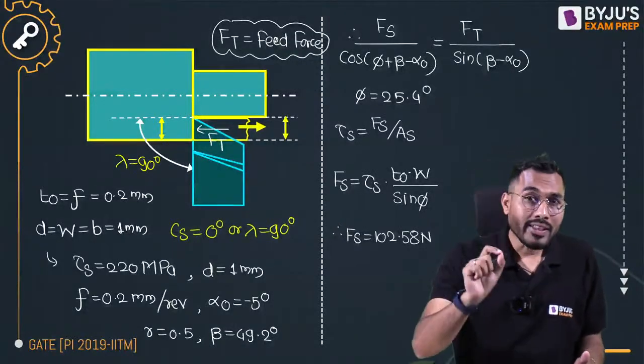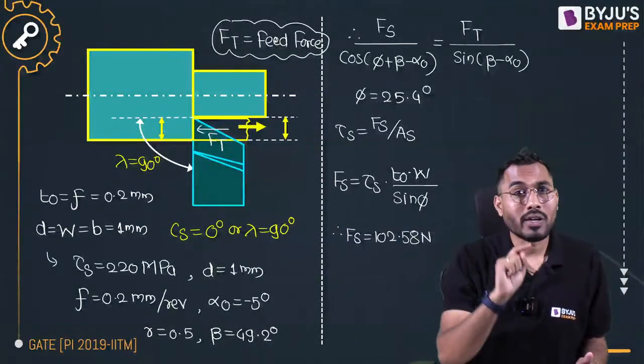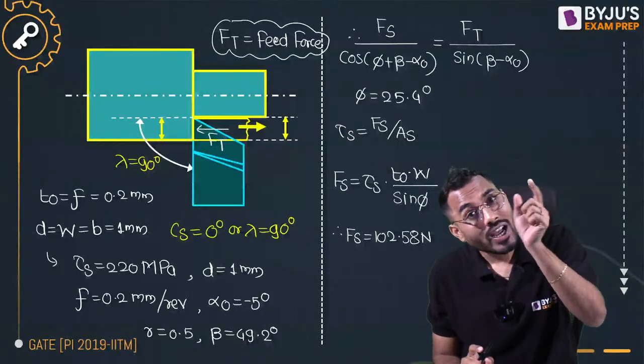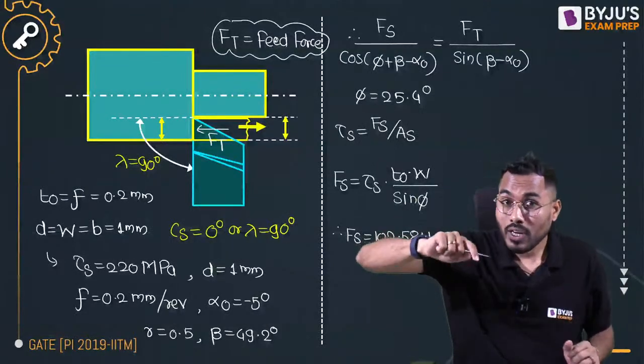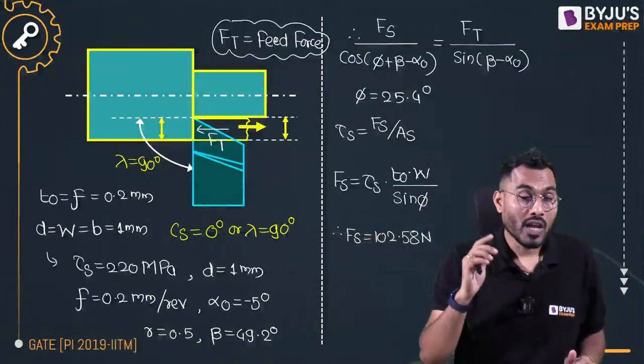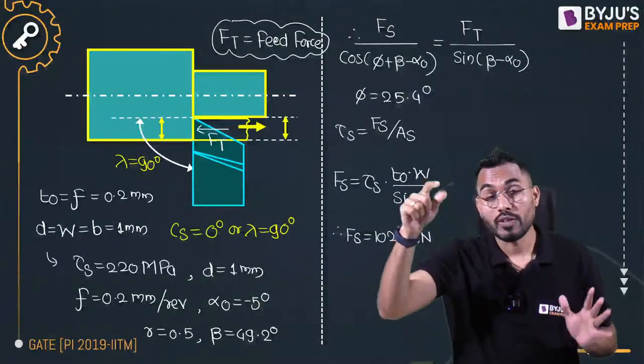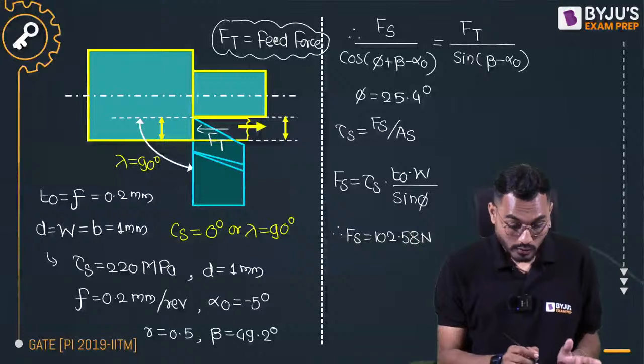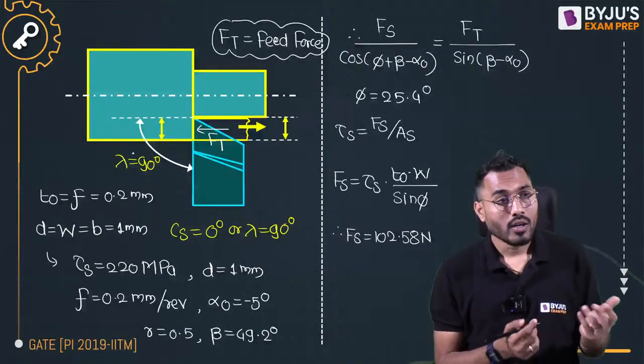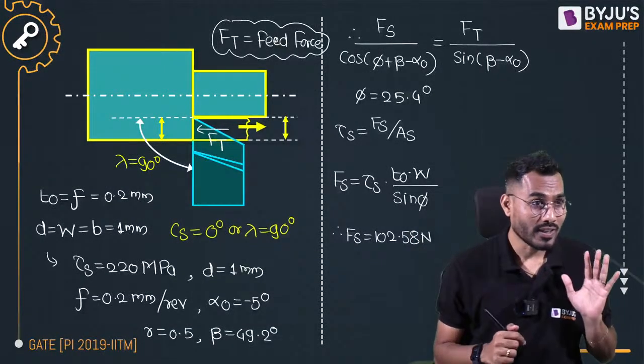When the feed and depth of cut are given, my feed becomes the uncut chip thickness, and my depth of cut will become exactly equal to the width of the chip, the width of the chip which comes in the picture. So therefore, and anyway lambda is 90 degree. So these values are there. I hope you are understanding that.